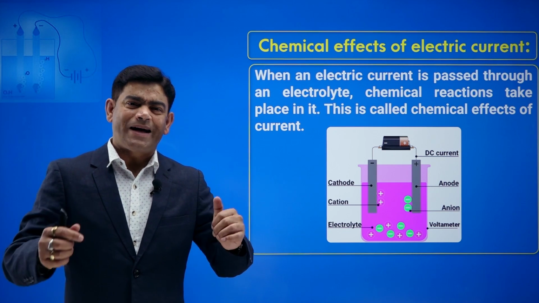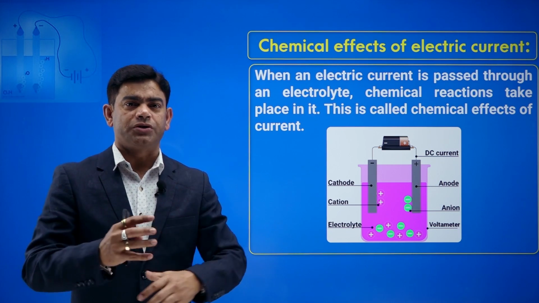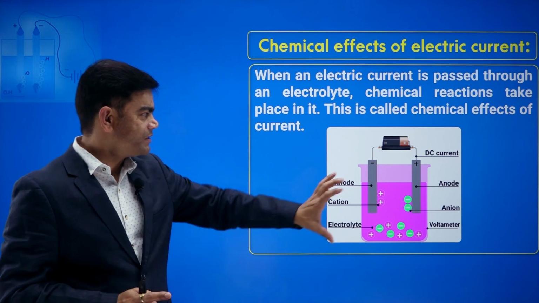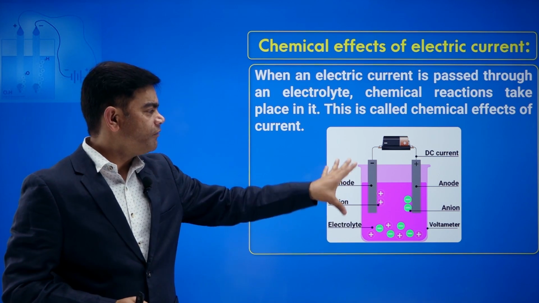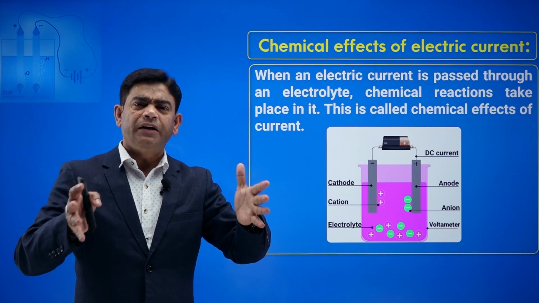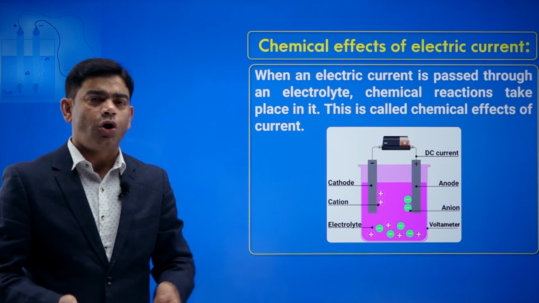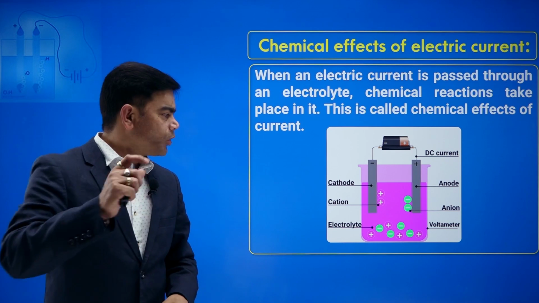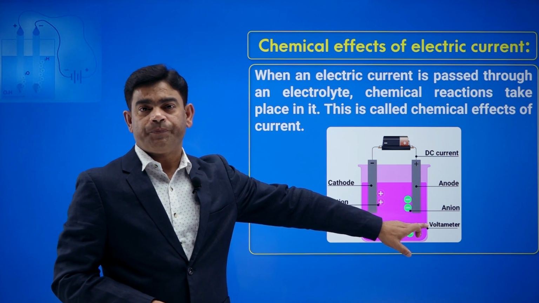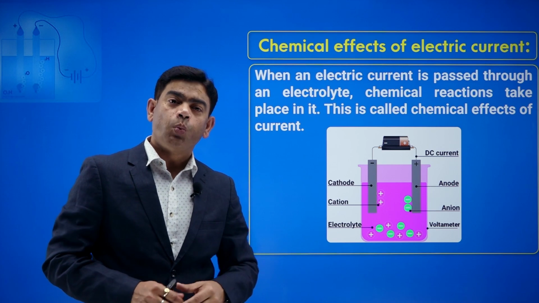To pass an electric current through a solution, we have a setup. You can see a setup in this figure. We have a container. The container in which this activity is done is called an electrolytic cell, or you can also call it a voltameter.